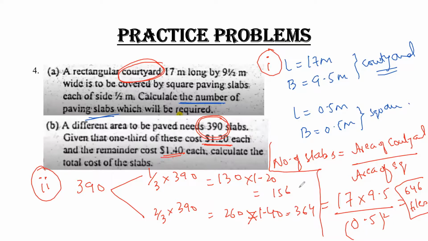Calculate the total cost of the slabs. That means I have to add 156 and 364. After addition, I'll get my answer, which is 520. This is my answer for the total cost of the slabs. Clear?